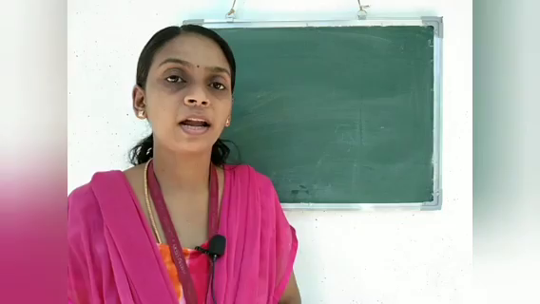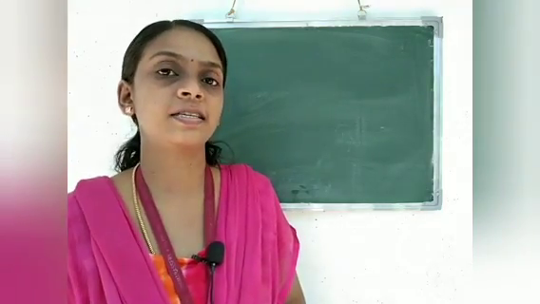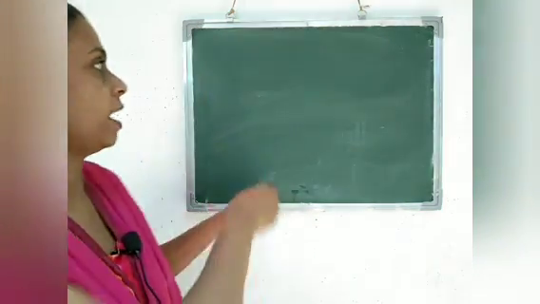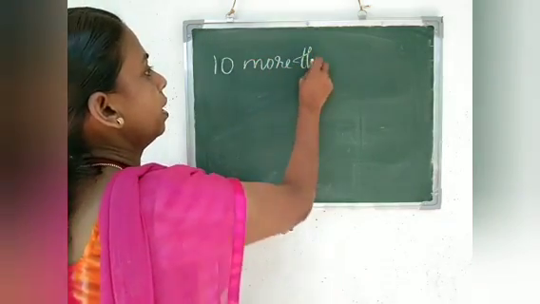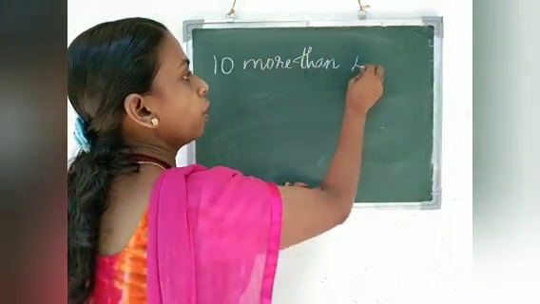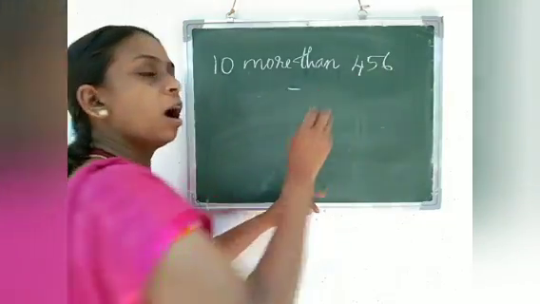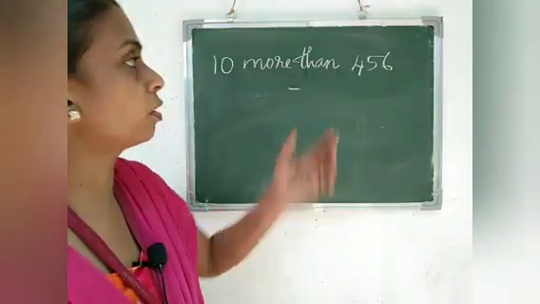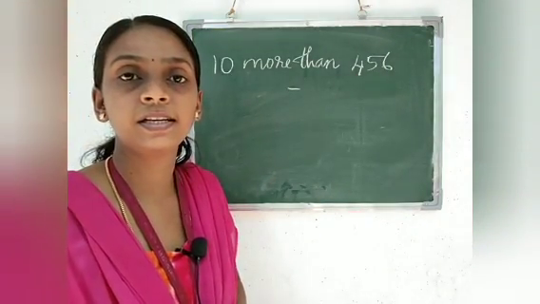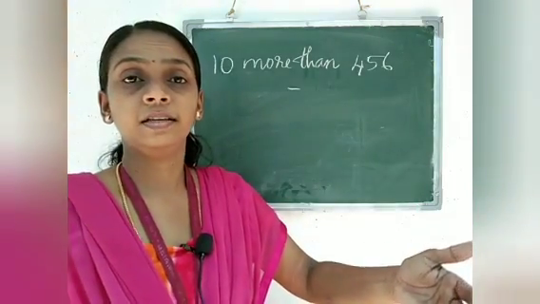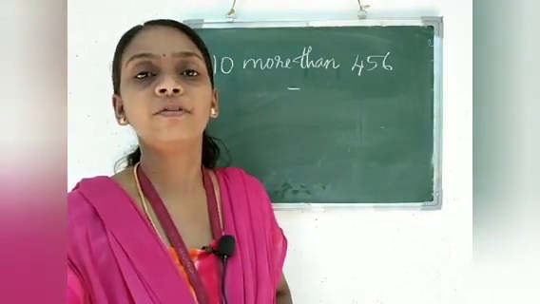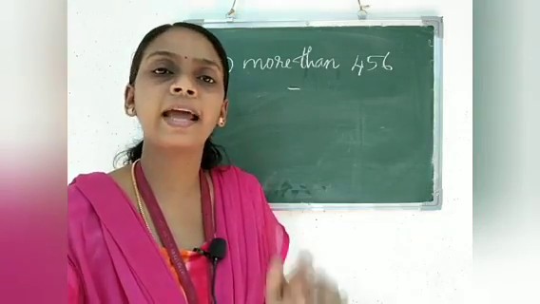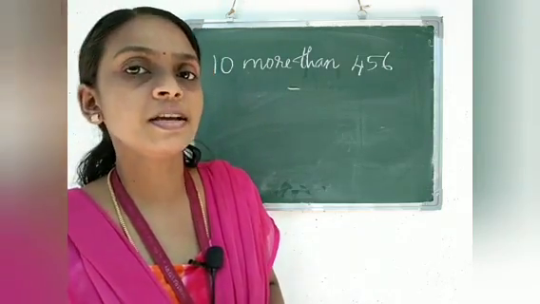Now in the exercise, there are certain problems like this: 10 more than 456. How will we write the answer for 10 more than 456? It means we have to add 10 to 456.